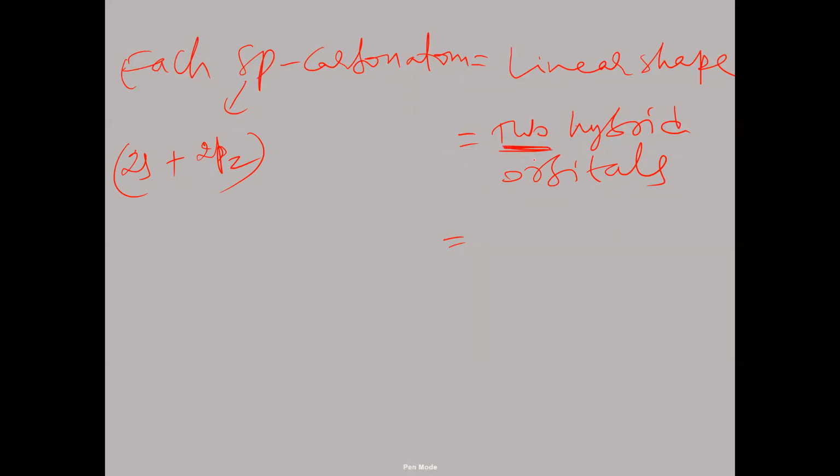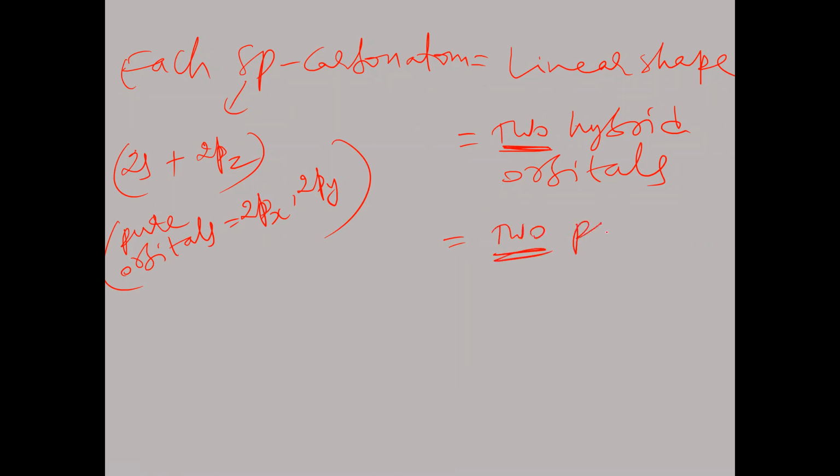After that, how many pure orbitals are left over? What are the pure orbitals? 2px is one pure orbital, 2py is one pure orbital in sp carbon. So each sp carbon atom has two pure atomic orbitals.